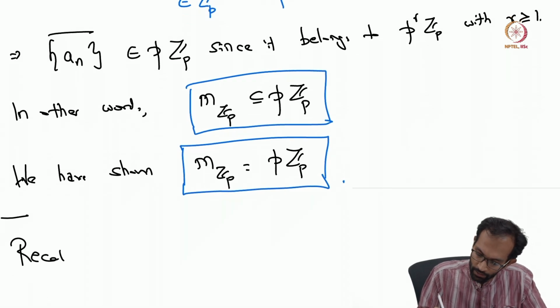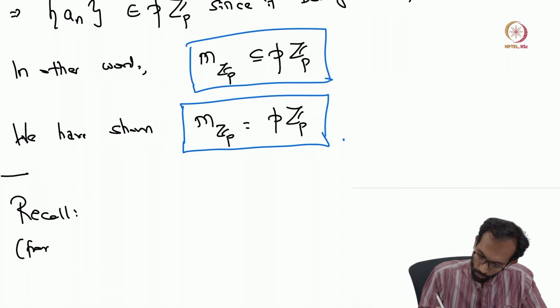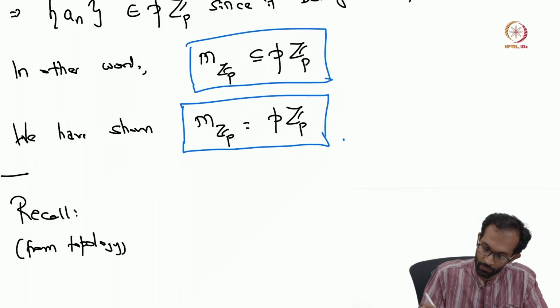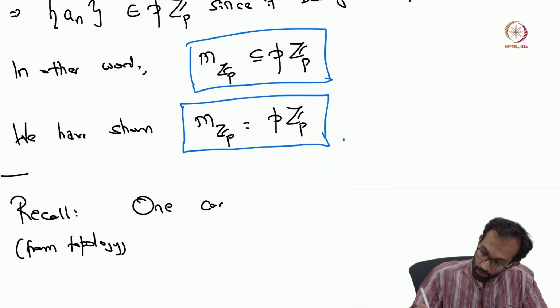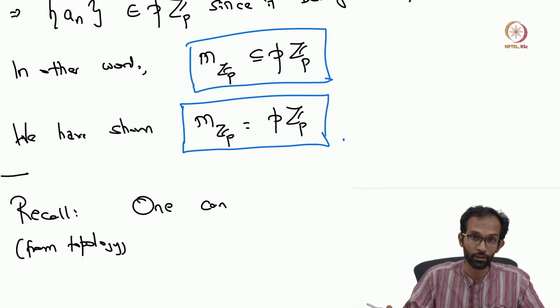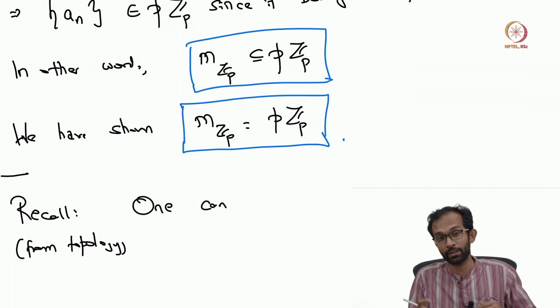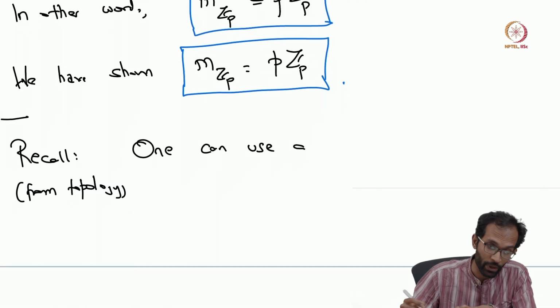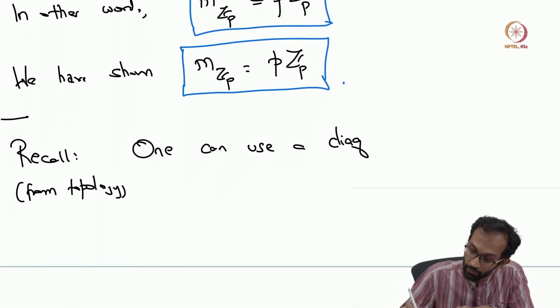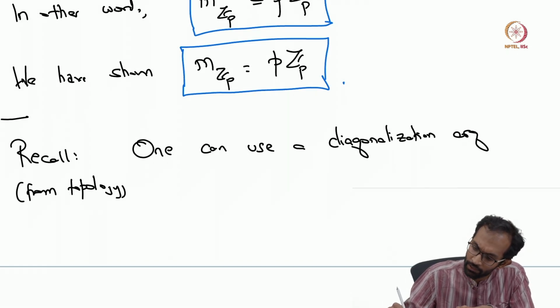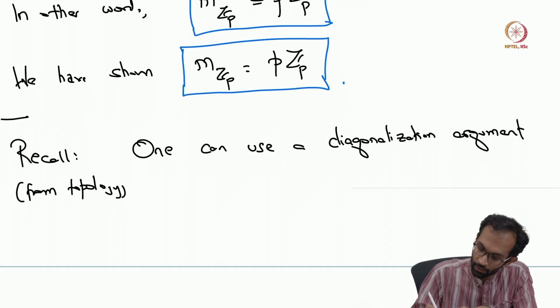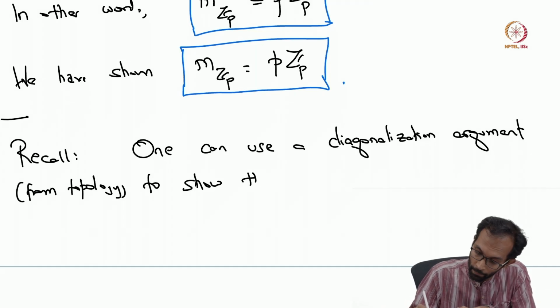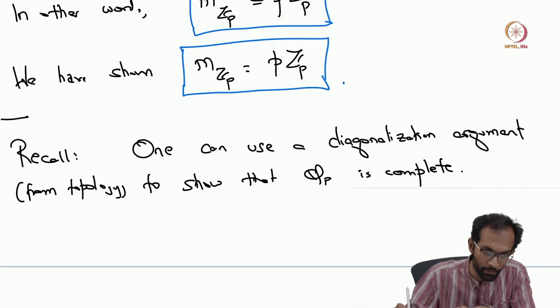So some more facts from topology. We've defined Qp as the quotient of Cauchy sequences, where each element in this Cauchy sequence belongs to Q. And we can ask the question whether the field that we get is complete with respect to the p-adic absolute value. Again, it's one of the standard arguments from topology. It's called the diagonalization argument. You can use the diagonalization argument to show that Qp is in fact complete. So I'll only sketch this argument.